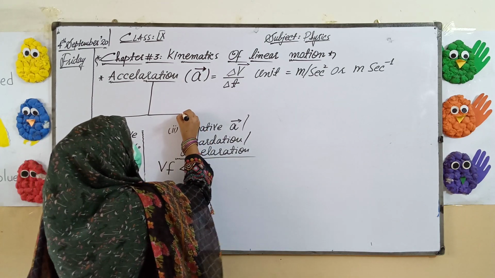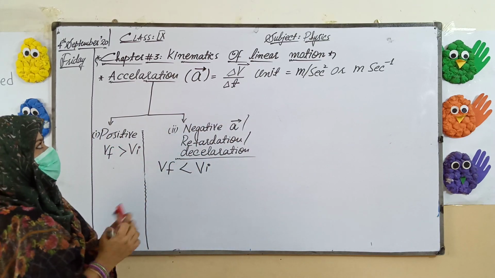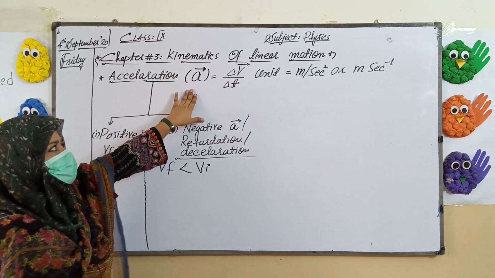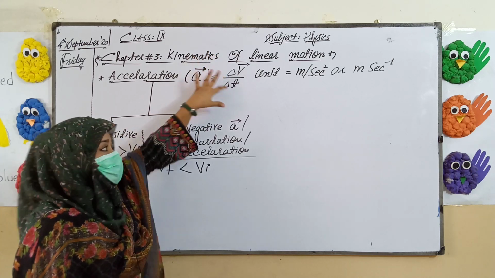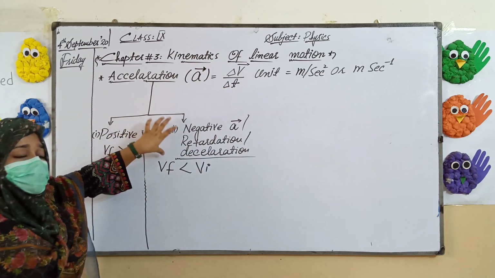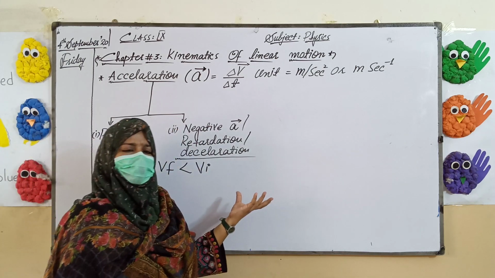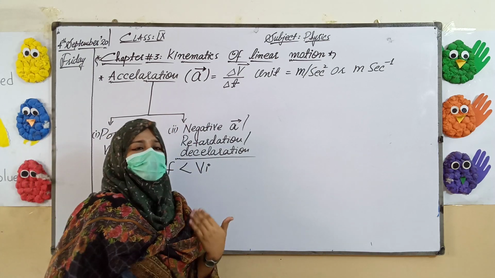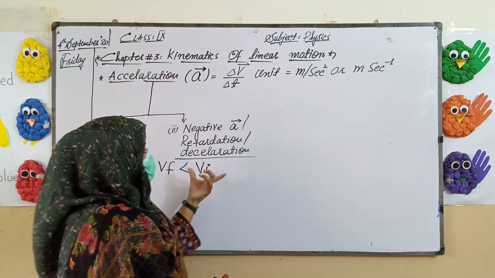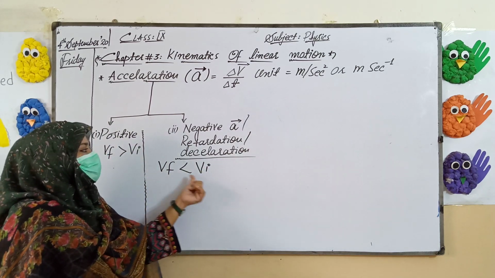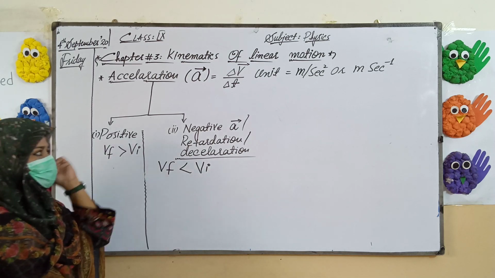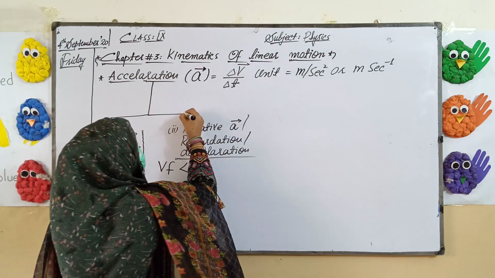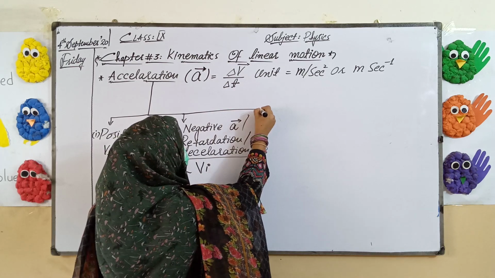Now you can see that according to the definition, acceleration is the rate of change of velocity per unit time. You can see here the types of acceleration which I am explaining. There is a change of velocity, but here is a different condition in the change of velocity. So in the negative acceleration, final will be smaller than the initial, while in positive, final will be greater than the initial velocity. Now we have another type of acceleration,